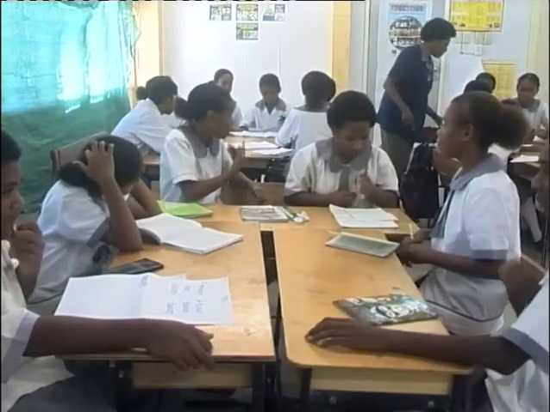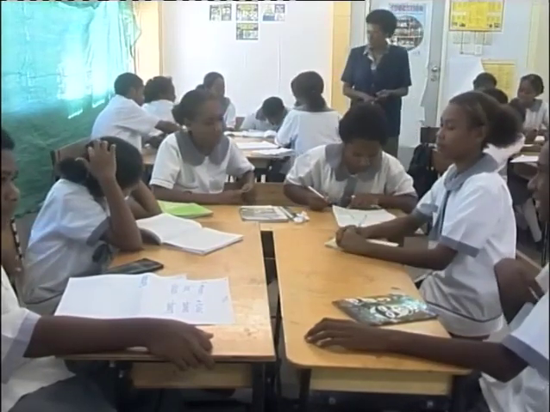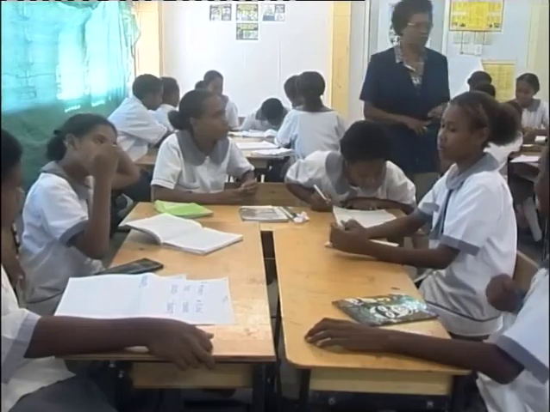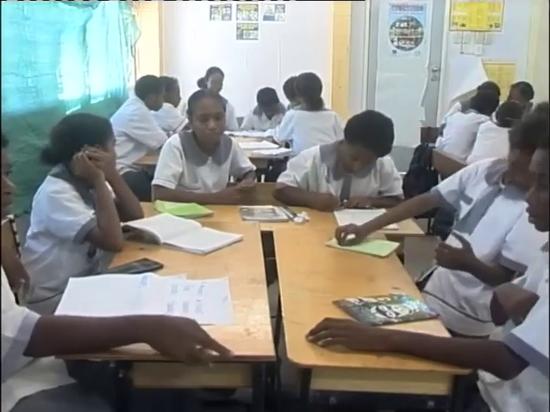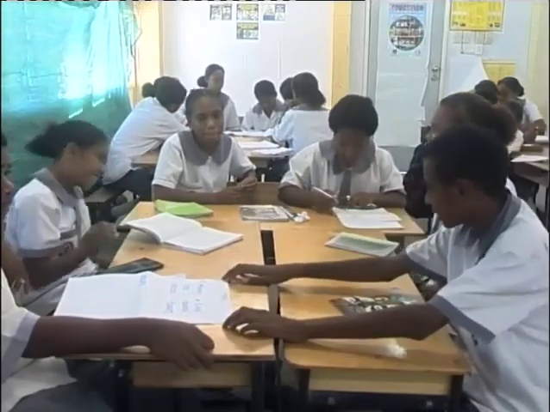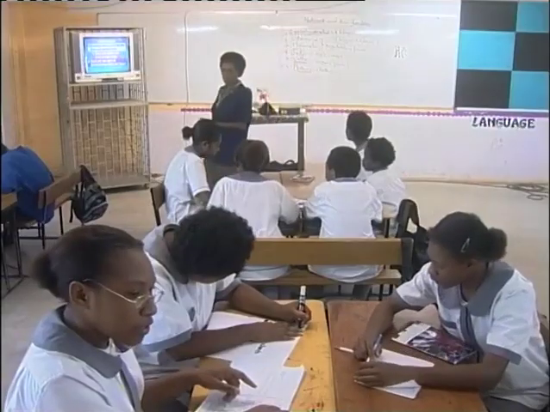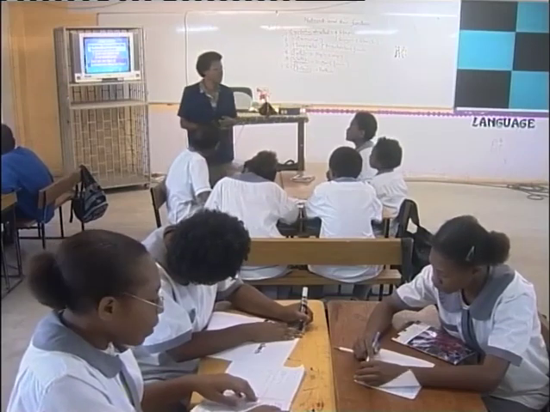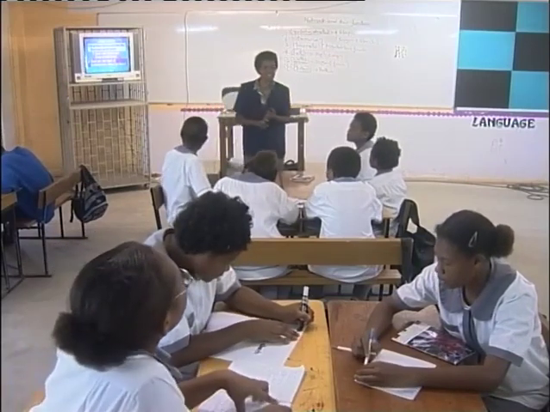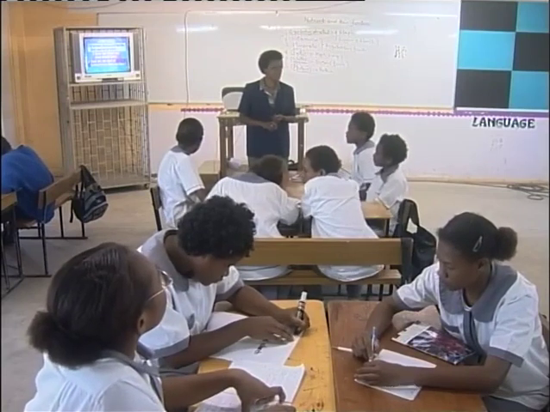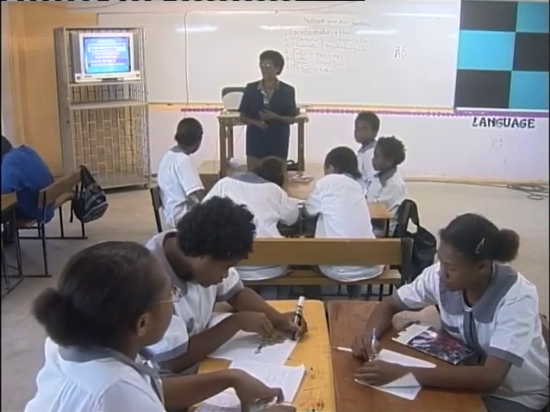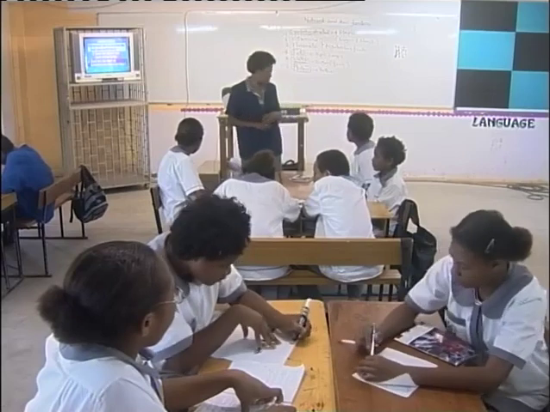You finish and give it to Violet. Okay, group 3 and 4 finished. Now you are not to write the questions, you are only to have the answers written. When you are writing questions, that takes up a lot of time. So you should only have the answers written.